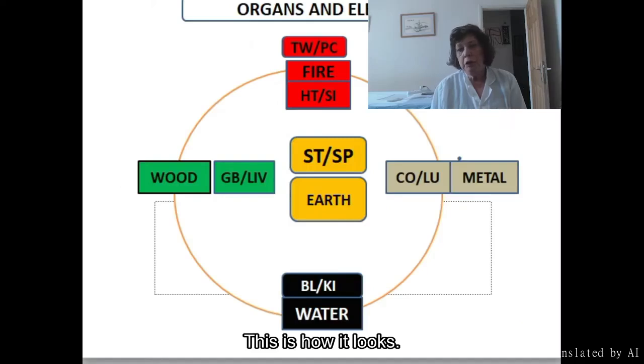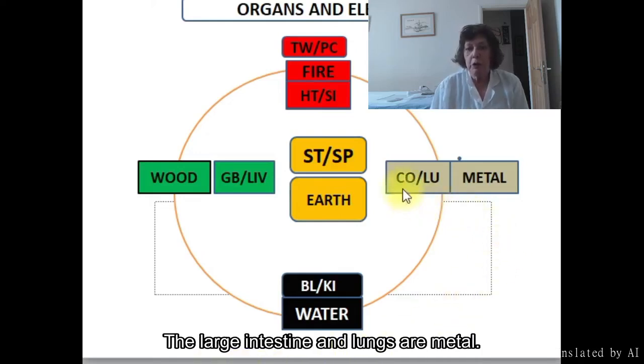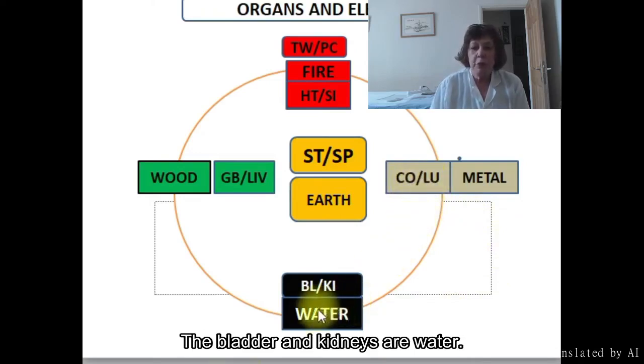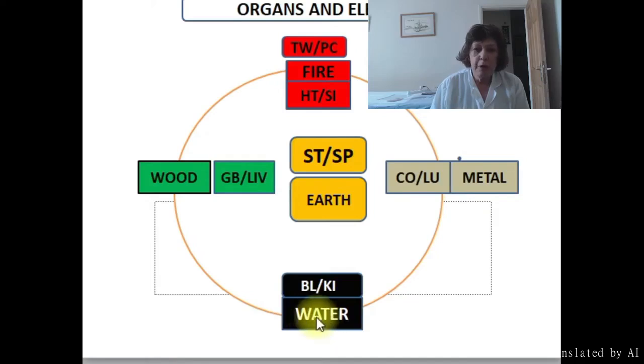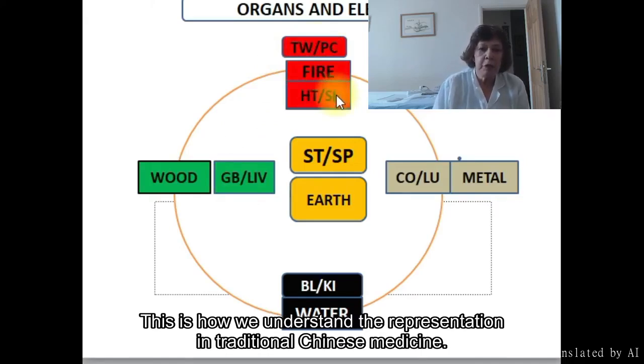This is how it looks. A table that shows the elements and energies related to these elements. The large intestine and lungs are metal. The bladder and kidneys are water. The gallbladder and liver are wood, the triple heater, pericardium, heart, and small intestine are fire. This is how we understand the representation in traditional Chinese medicine.